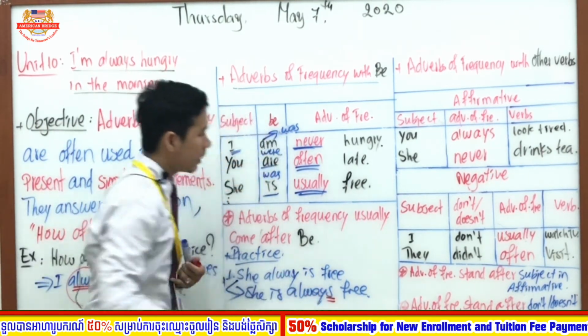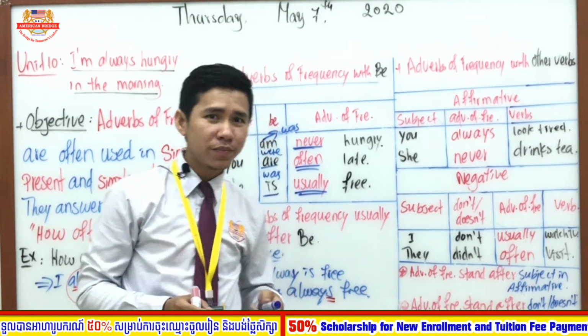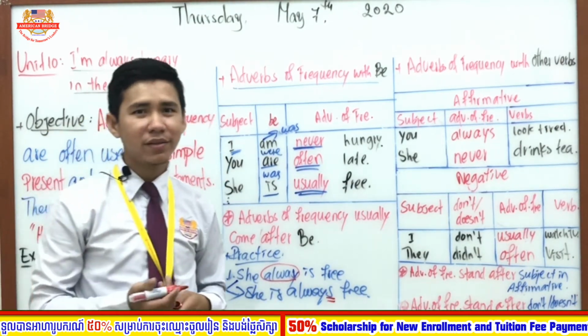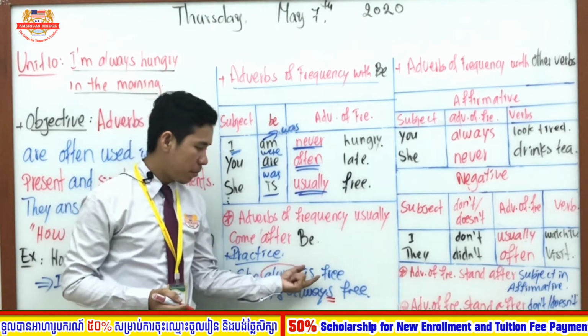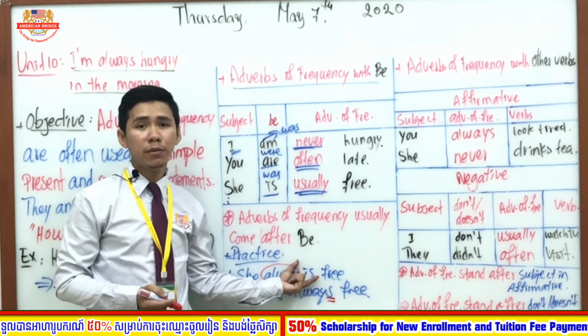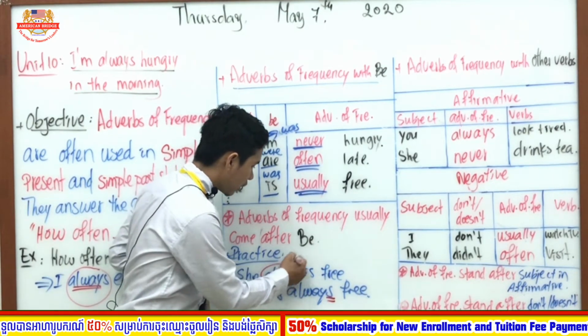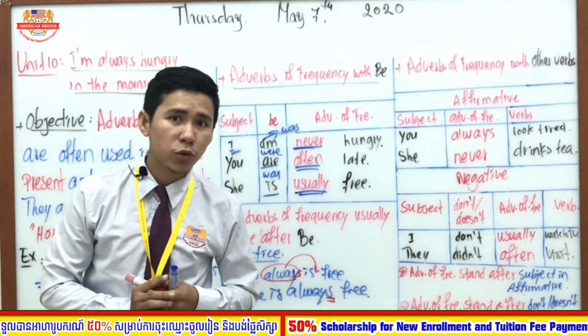Remember, always must come with s. If always is without s here, it is not right. And also, always cannot come before to be, cannot stay in front of to be. If you want to put it, you have to take the word always and put it after to be. It will be finished for making the sentence.